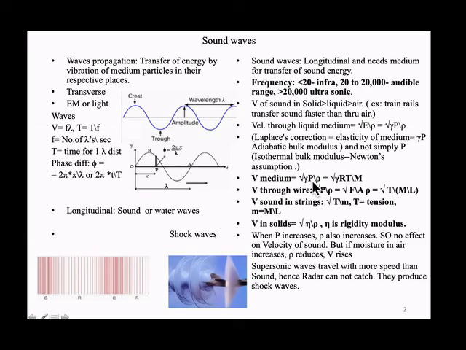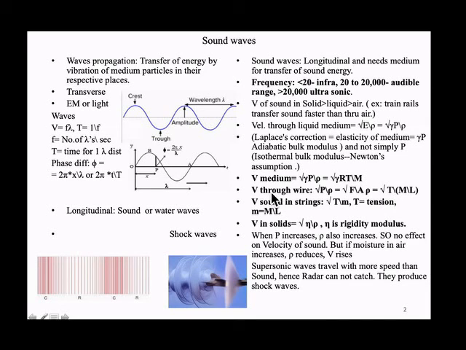What is this p by rho? PV is nRT, so P is nRT by V. If I put nRT by V, V times rho is mass, and mass by n becomes molecular weight. So gamma RT by M, under root, is the velocity in the medium.